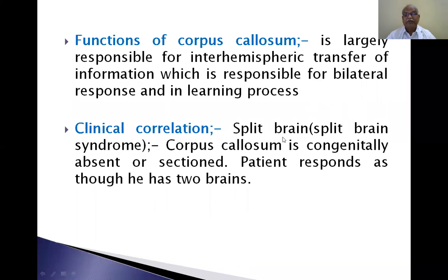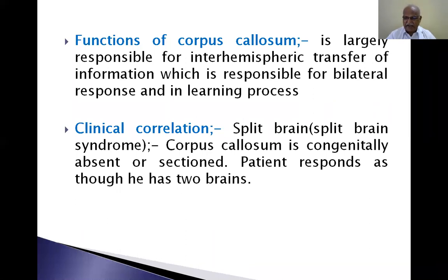Clinical correlation, split brain syndrome. The corpus callosum is congenitally absent or sectioned. The patient responds as though he has two brains. For example, the corpus callosum is cut in one individual or is congenitally absent.